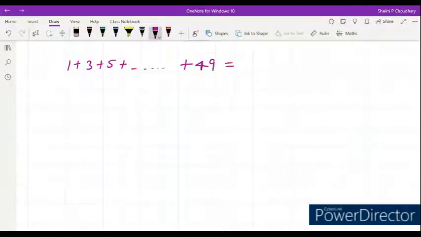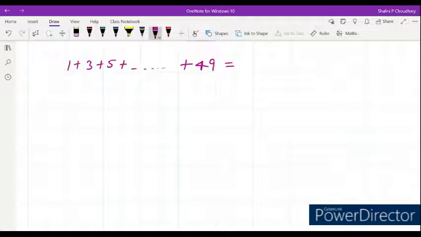We discussed that the sum of the first n consecutive odd numbers will be equal to n square. Like the first 5 odd numbers, 1 plus 3 plus 5 plus 7 plus 9, these are the first consecutive odd numbers. So the sum of these 5 odd numbers will be equal to 5 square.